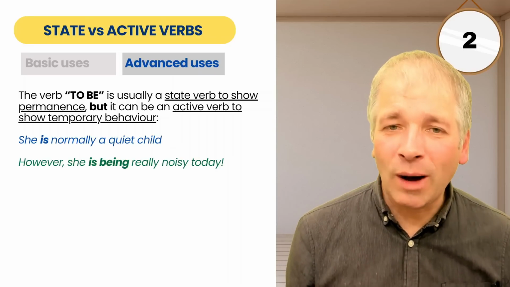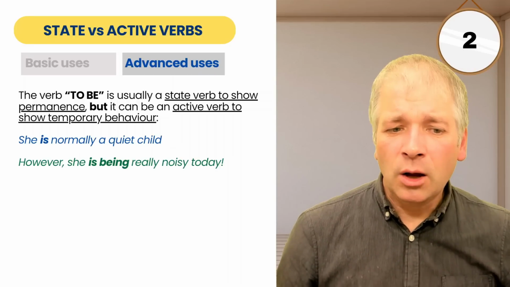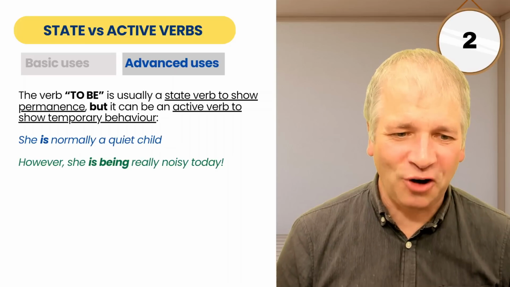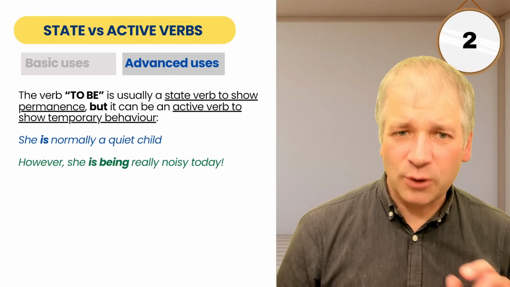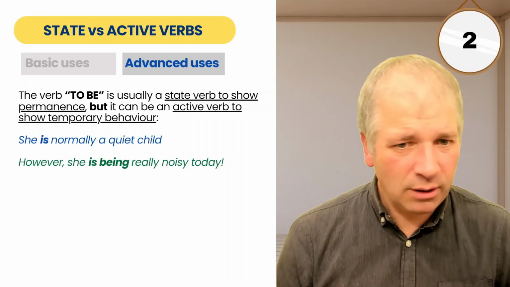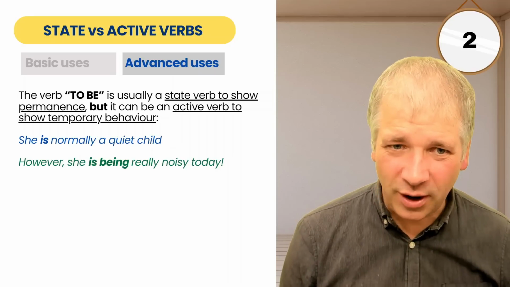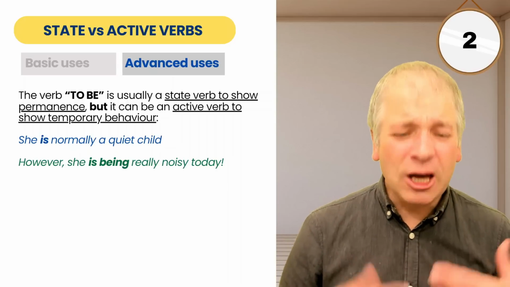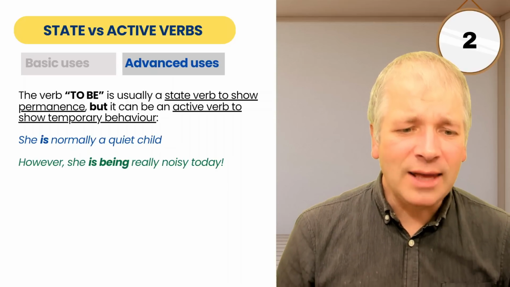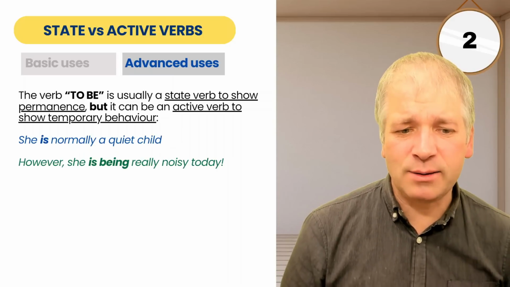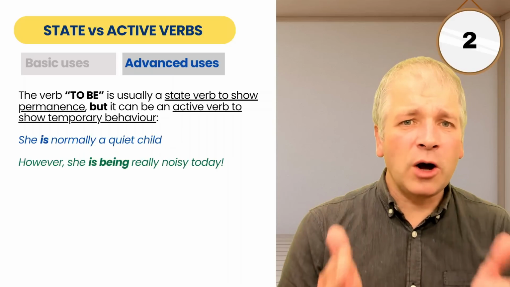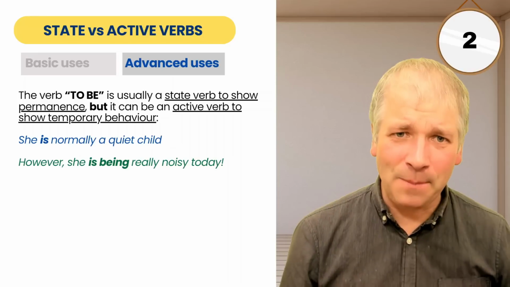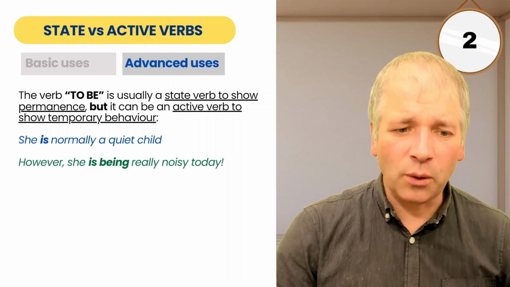She is normally a quiet child. Well, this is stating the permanent side of this child, that that is the normal expectation. This is what she is like all the time, or virtually all the time. However, just for today, she is being really noisy today. And here we use the active sense, is being, to show that this is a temporary behaviour state for the child.